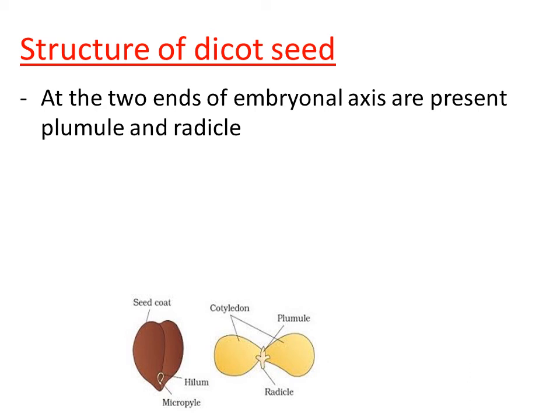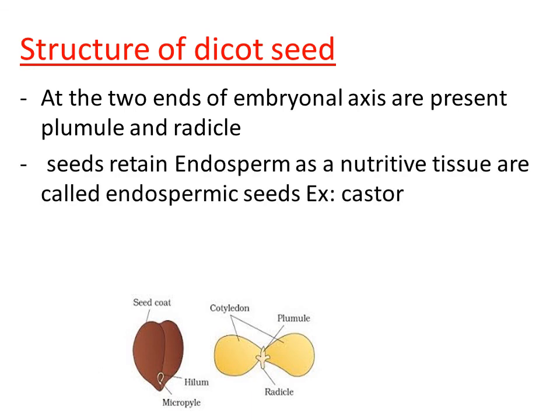Understood? After the complete formation of the embryo, in some of the seeds the endosperm will be retained. If the endosperm is retained in the seed, such a kind of seed is called an endospermic seed. Clear?